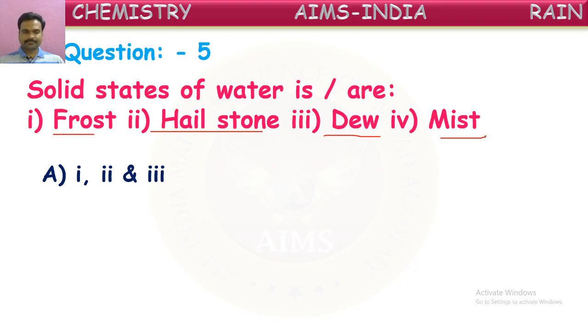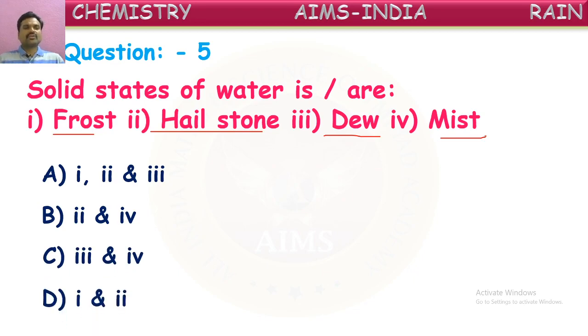Is it correct, children? Check once. Second one, hailstones and mist are solid forms. Is it correct? Next, dew and mist they have given. And fourth option, frost and hailstones are the solid forms of water. So which is correct answer? Guess it. Can you give answer? Right. Let us see here. First one. Good.